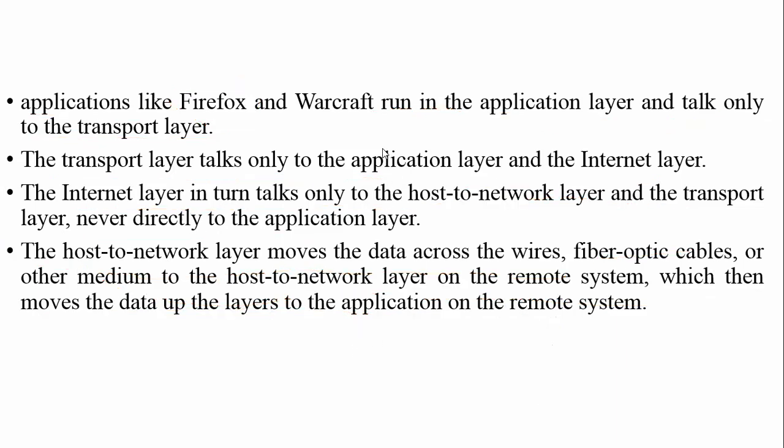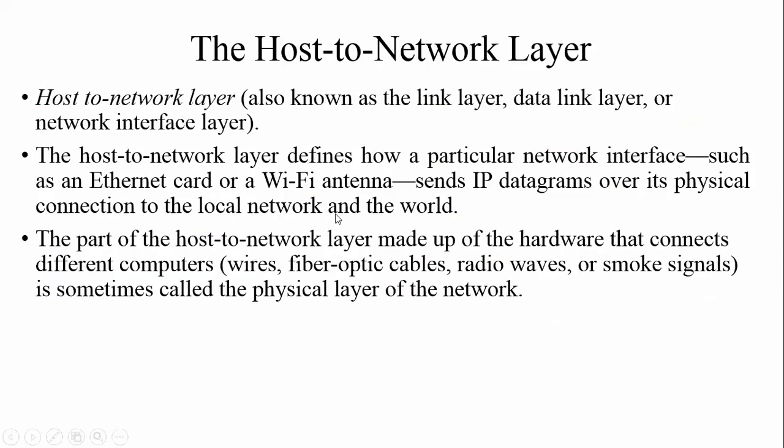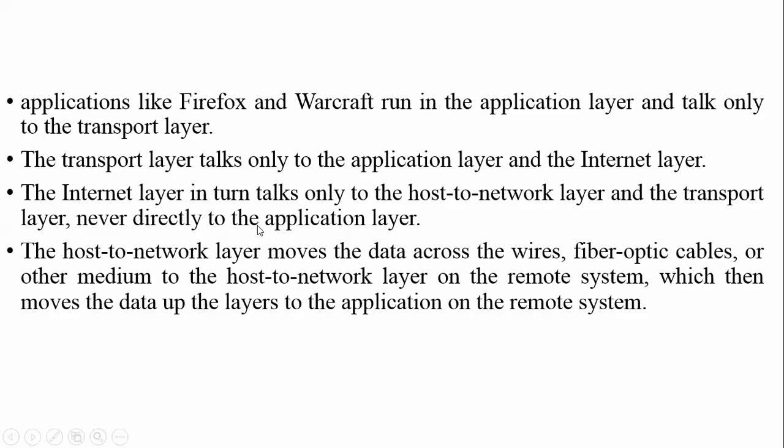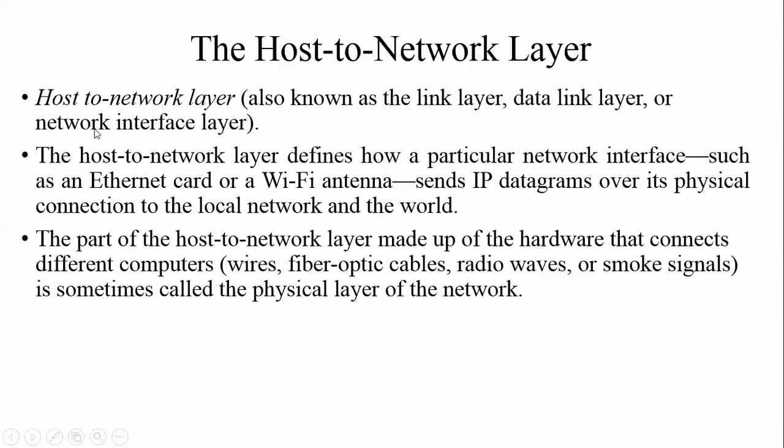Next one, here is the host to network layer, that is the physical layer. In the diagram I'm going to start with this layer first, host to network layer, then I'm going to start the next layer. First one is host to network layer.